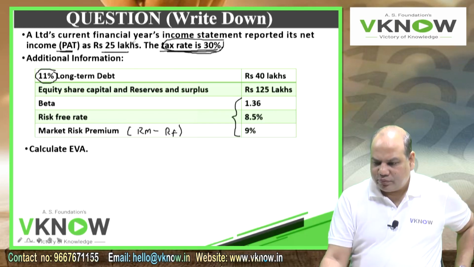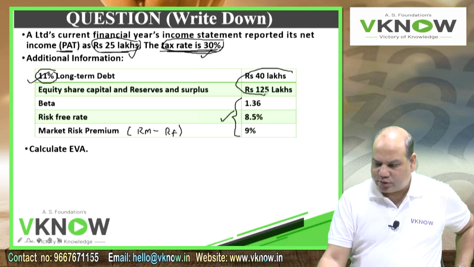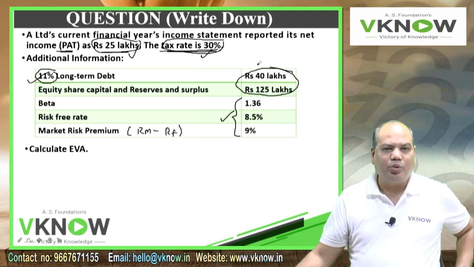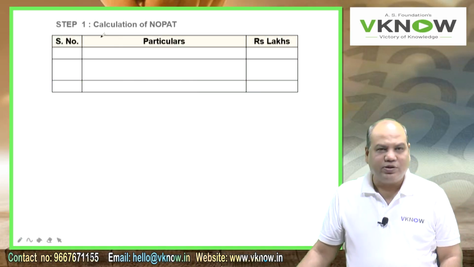PAT is given. So if the PAT is given, add back interest net of tax, that will give you NOPAT. So we will get NOPAT from this, cost of equity from this, cost of debt from these two figures. I will get weighted average cost of capital, and then the sum of these two numbers will give me capital employed. So that's a relatively easy question. Let us write down the answer step by step in good handwriting with all the necessary calculations being shown.